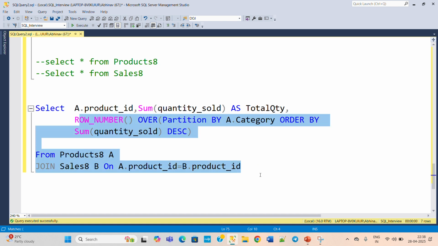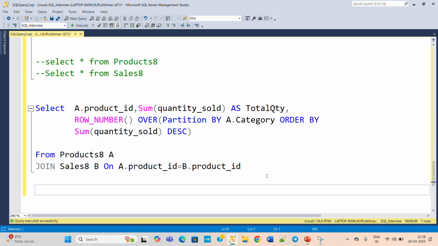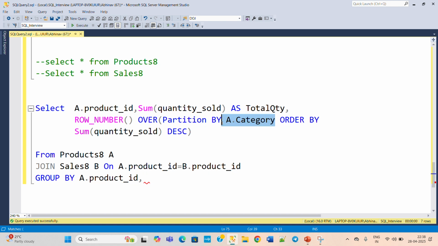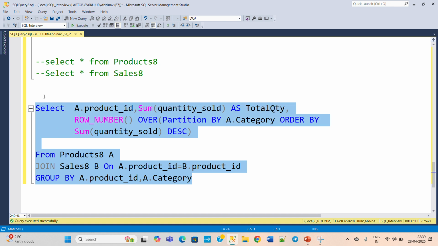Now execute this. First of all we need the grouping also, because product ID and category are not contained in an aggregate function and not in GROUP BY, so we need to add them in GROUP BY. GROUP BY a.product_id, comma a.category. Okay, now execute this first, and this is the half query.